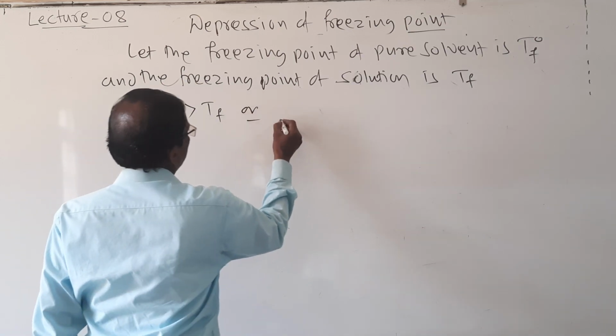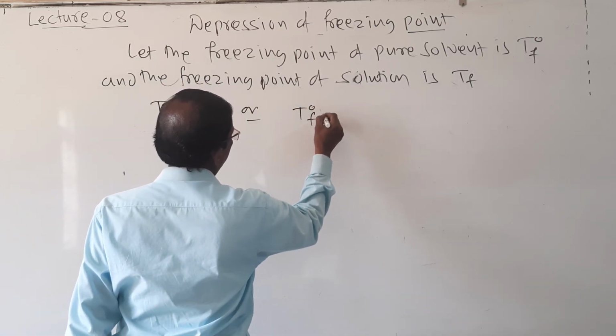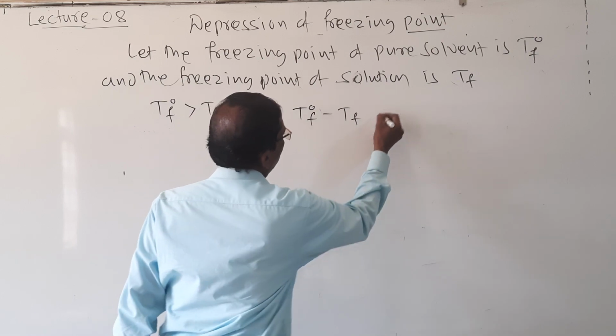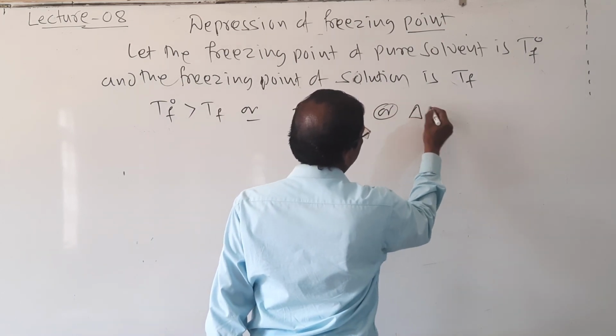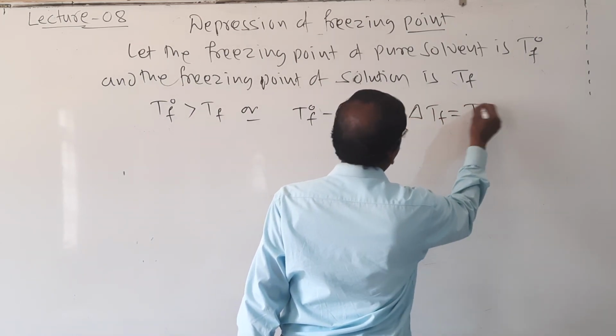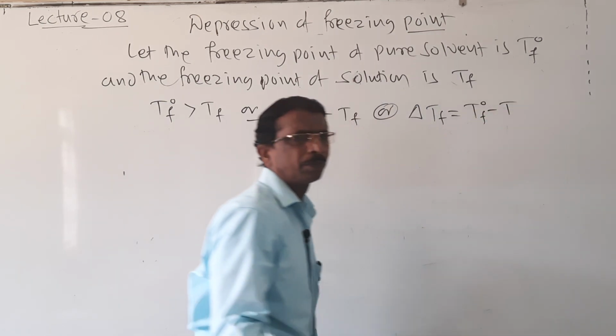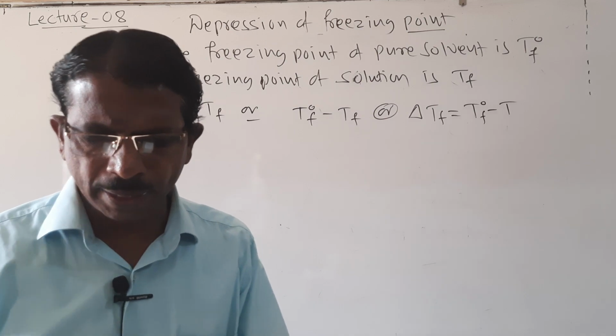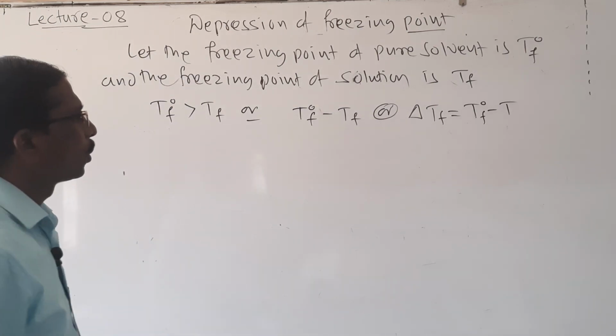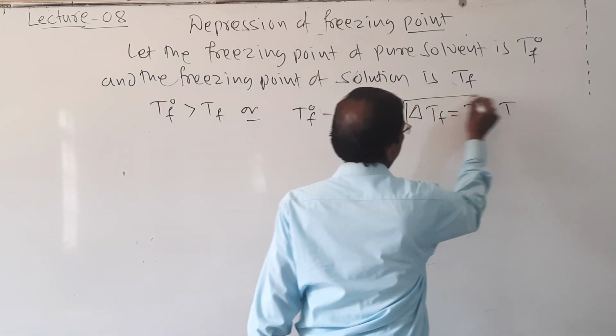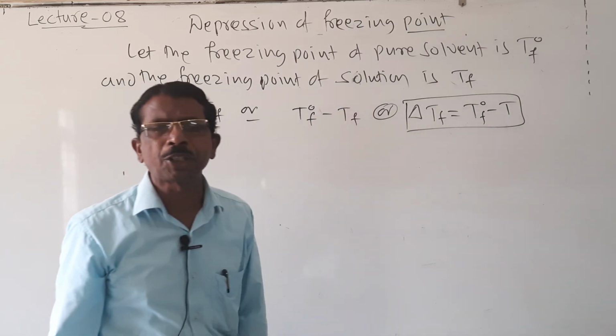It may also be written as delta TF equals T naught F minus TF. This is called depression in freezing point.